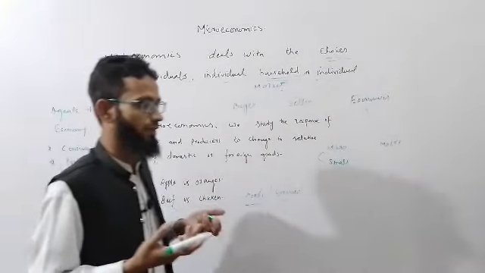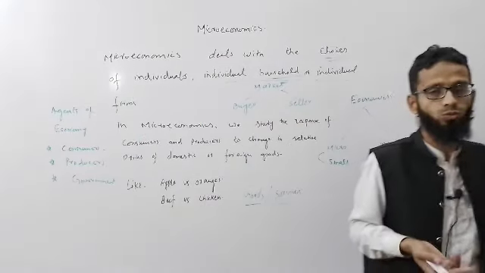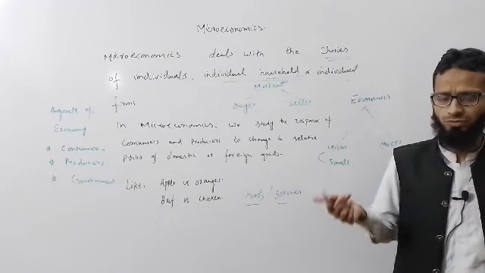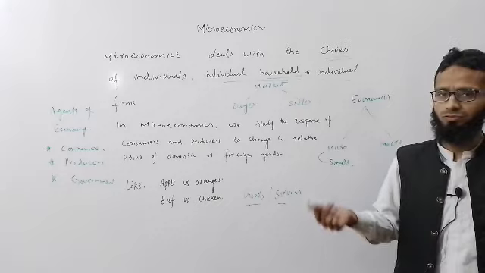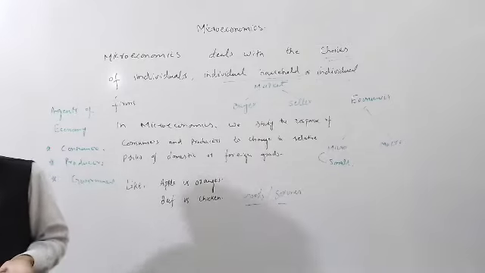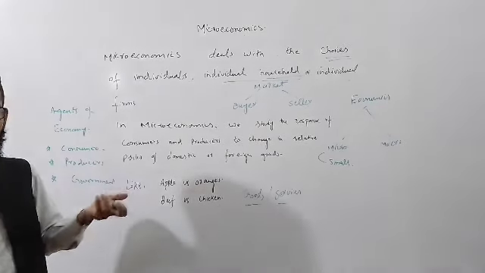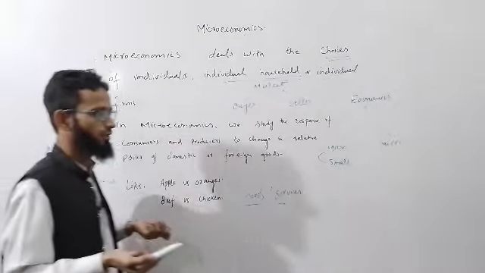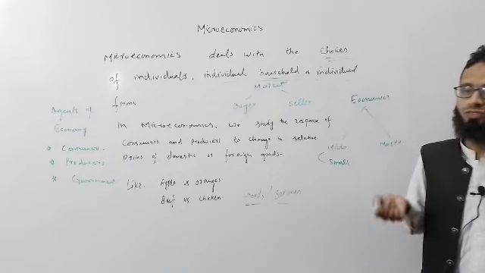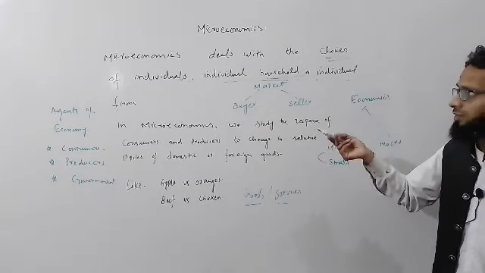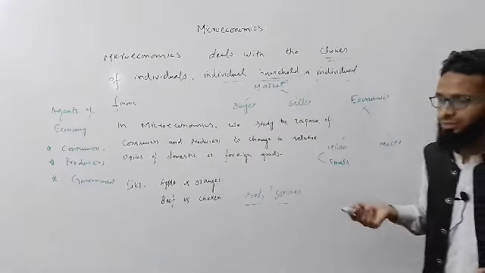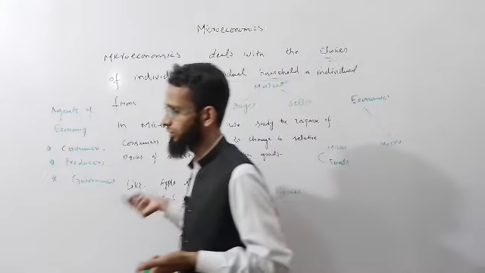A firm has the capability to produce chips, cold drinks, juices, or many other things. So sellers also have different choices, and they can also change the prices. In the market you always have different choices. These we study in microeconomics, especially the behaviors of these individuals.